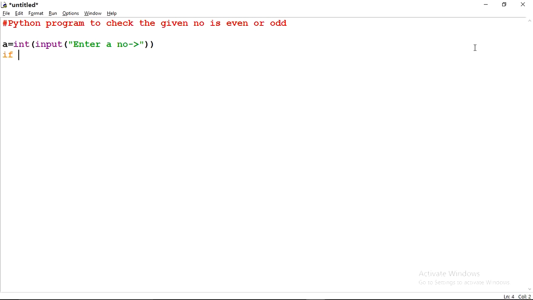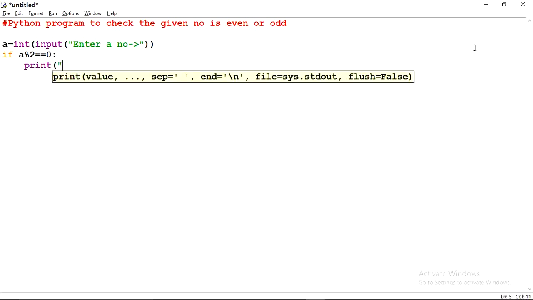Now we will check the condition. If number mod 2 is equal to 0, then it will print number. What is the number? Number is storing into a. So first of all I will write a without double quotes because I have to take the value of a, then separated by comma, then message part, space is even number.